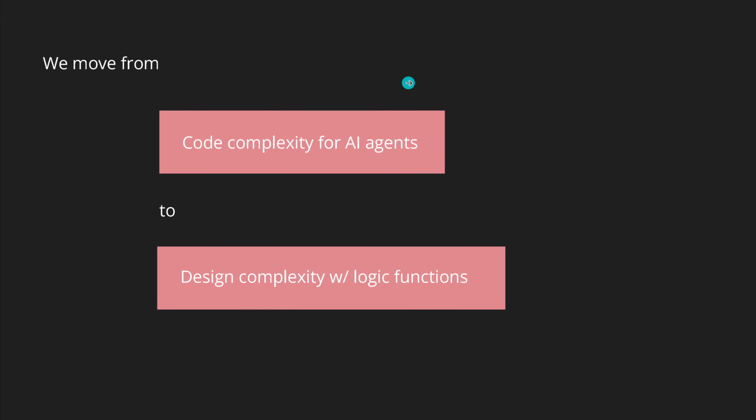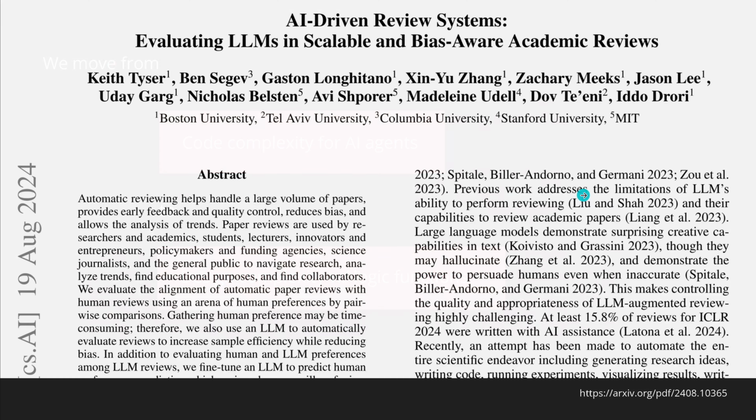So what it means, we move now from code complexity for our AI agents. And you've seen the AWS CTO told us, hey, don't learn to code because we will have automated AI agents to write the code. And we just talk in normal plain English and the code is written for us and that's it. So we move from the code complexity to the design complexity of AI agents or multi-AI agents with logic functions. So do not underestimate the step that we're going to take today.